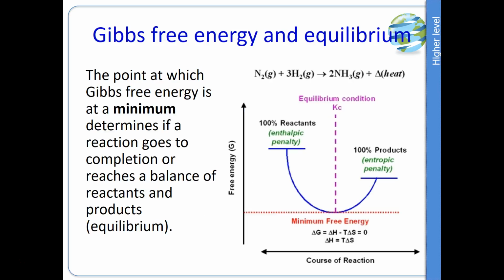Now this final slide shows the point at which Gibbs free energy is at a minimum, which determines if a reaction goes to completion or reaches a balance of reactants and products, and we term this equilibrium. Now we will be looking at equilibrium in a lot more detail in topic 6. But if Gibbs is at 0, we don't know which side it's going to fall on. Is it going to fall on the side of the products or the side of reactants? And that's why we need to consider equilibrium, and we'll be moving on to that.